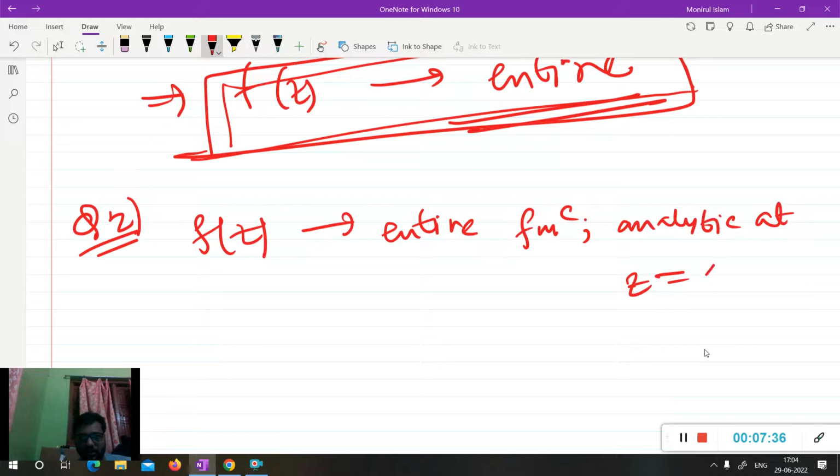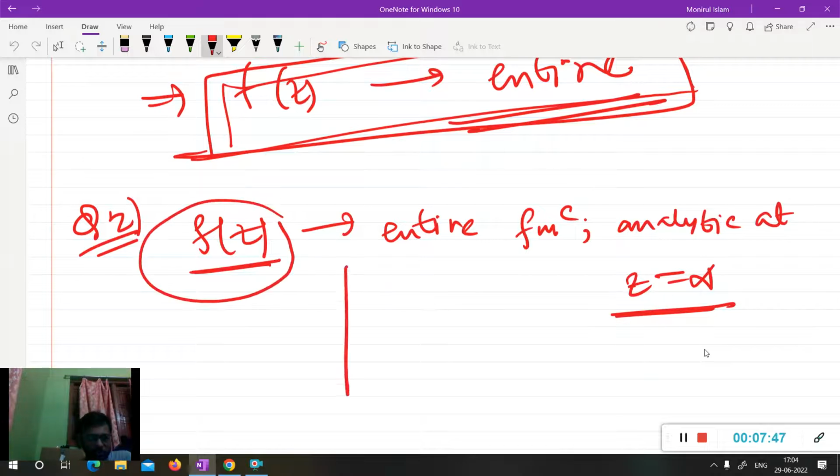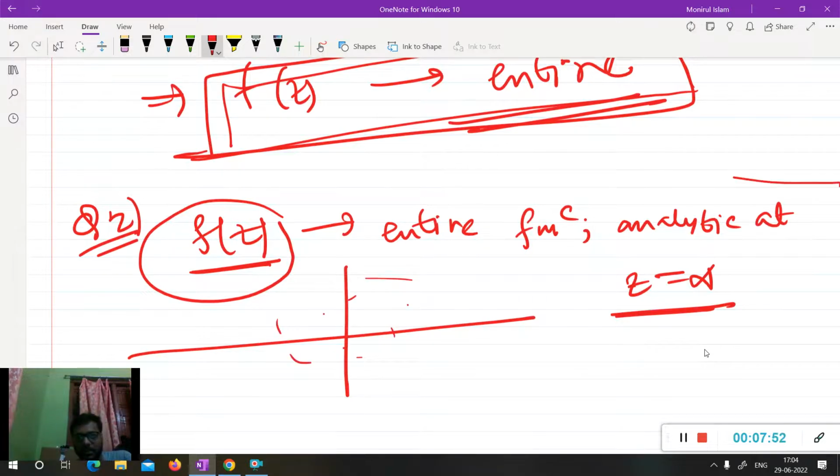At z equal to infinity, the function is also analytic. It is an entire function, meaning f(z) is analytic within the finite complex plane. Also, it is given that it is analytic at infinity. Then what can we say about this function?